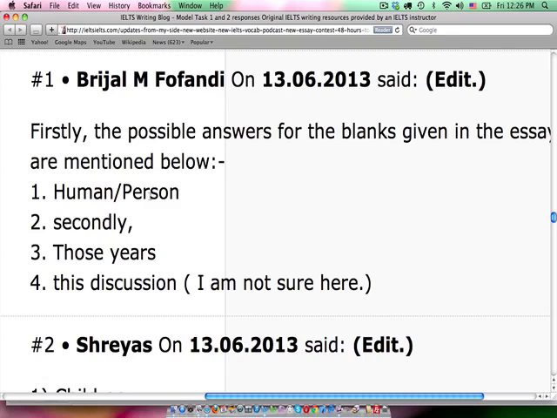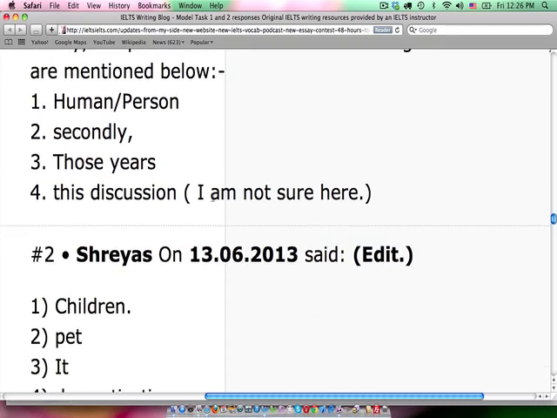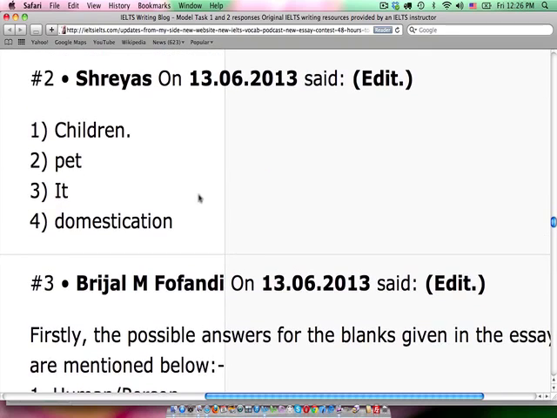And number 4, this discussion. The sentence reads, the positive nature of blank makes it clear that living with an animal enhances a person's life, and this discussion would work fine. So well done, Bridgel. Thank you for those. Okay, Shreyas. Again, I hope I pronounced that correctly. Number 1, children. Unfortunately, that would not work.